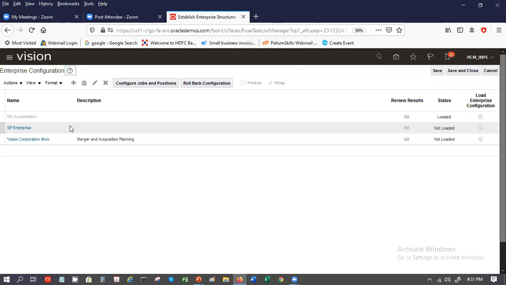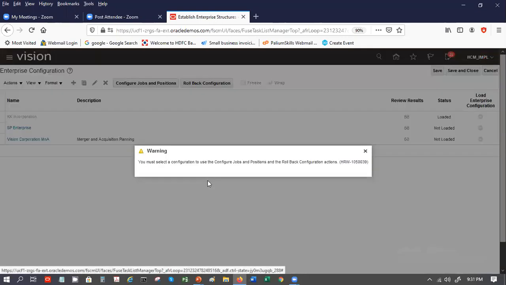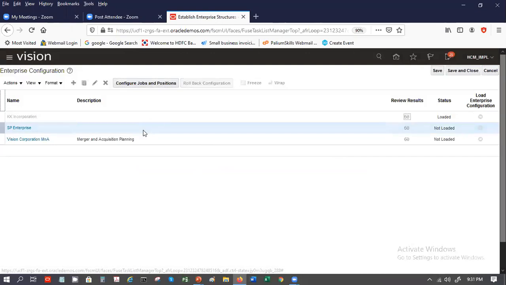Now, once your enterprise is defined, next we go into configure jobs and positions. So a little bit about jobs and positions. If you are asked to differentiate between job and position, how will you differentiate between job and position? Jobs is a role and position is where we assign the responsibilities.